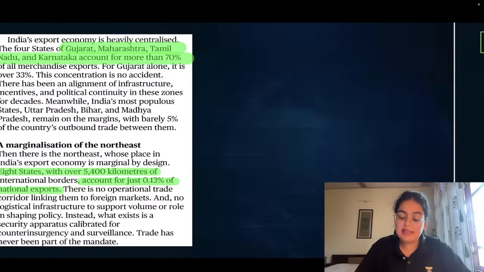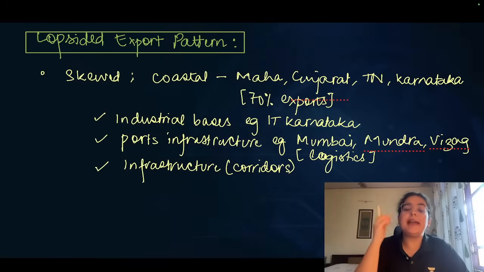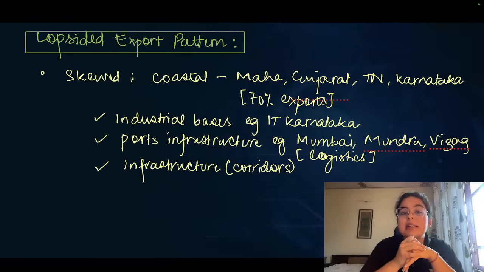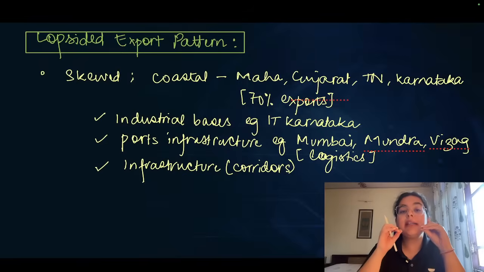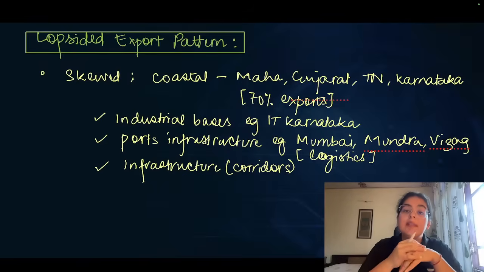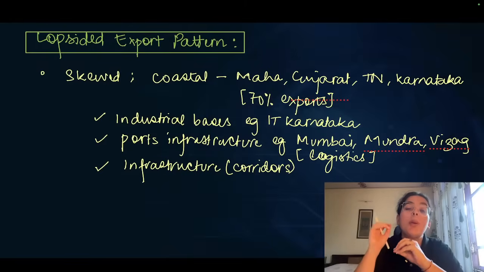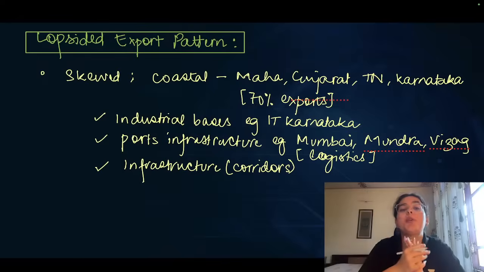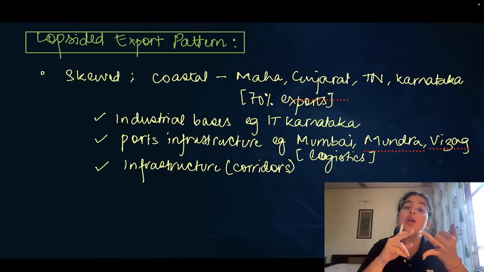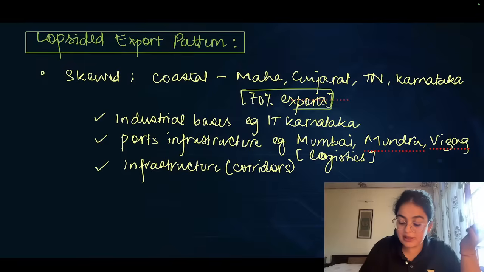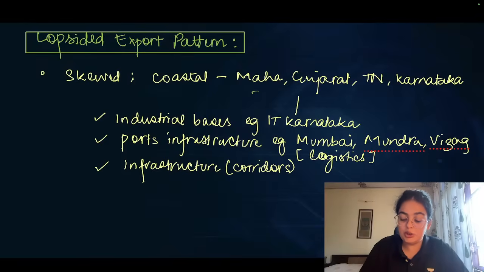So therefore, let's dive into the editorial and see what all the editorial is talking about. Now, in this instance, let's understand the lopsided export pattern. What do you mean by lopsided? Heavily tilted towards few states and not covering the other states. That means if you look at the exports from India, we see that only few states, in fact just 4 coastal states, comprise 70% of the exports from the country. These states are the heavily industrialized states such as Maharashtra, Gujarat, Karnataka, and Tamil Nadu. They constitute 70% of exports from the country. That is a huge number.